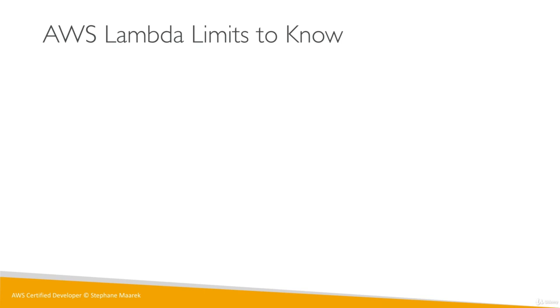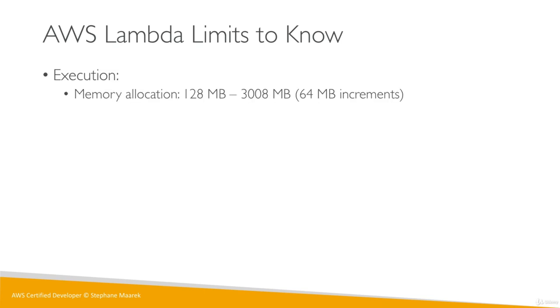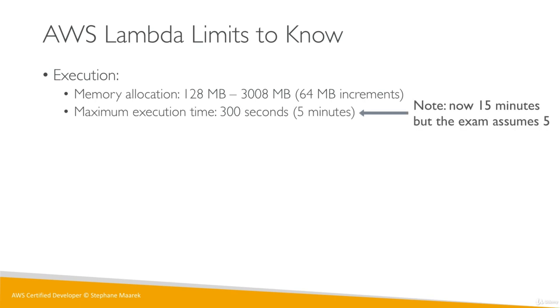So there are a few Amazon Lambda limits you need to know for the exam. The first one is around the execution. The memory allocation can go from 128 megabytes to 3008 megabytes, and it goes in 64 megabyte increments. The second is that the execution time can go all the way to 300 seconds, which is 5 minutes.